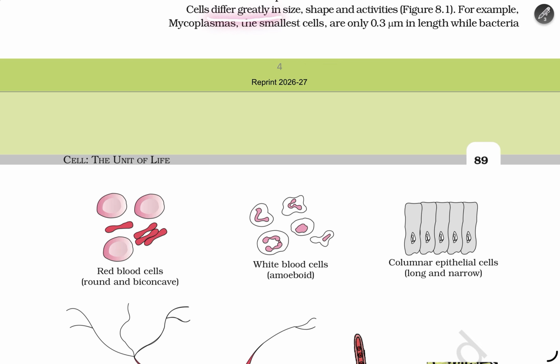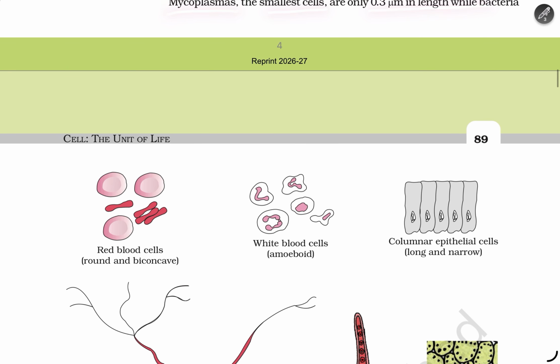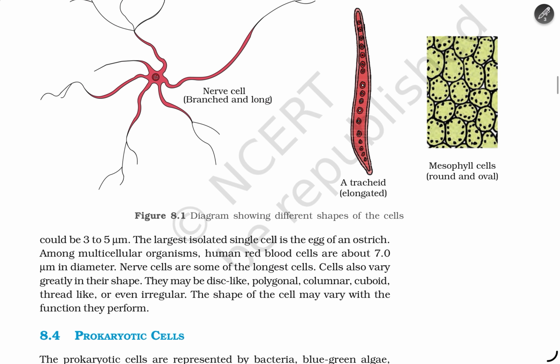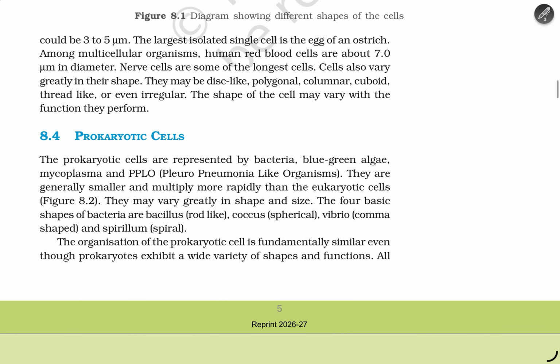The cells differ greatly in size, shape, and activities. For example, Mycoplasma, the smallest cell, is 0.3 micrometres in length, while bacteria are 3 to 5 micrometres. The largest isolated single cell is the egg of an ostrich.